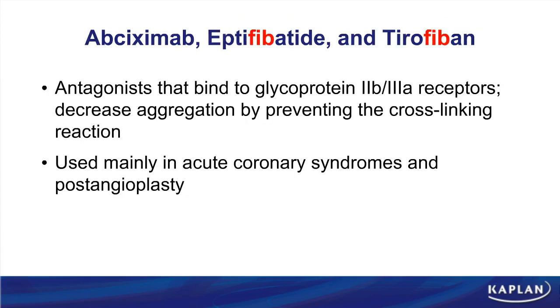We also have the glycoprotein 2B3A receptor blockers. There are three drugs: abciximab, which is the monoclonal antibody targeted to this receptor, and then we have the drugs eptifibatide and tirofiban. You'll notice that I've highlighted the fib as part of their name. I actually think that this helps you to remember their mechanism of action. What do the fib drugs block? They block the glycoprotein 2B3A receptor, which are receptors for fibrinogen. So maybe that's an easy way for you to remember. These drugs are useful in acute coronary syndromes and also post-angioplasty.